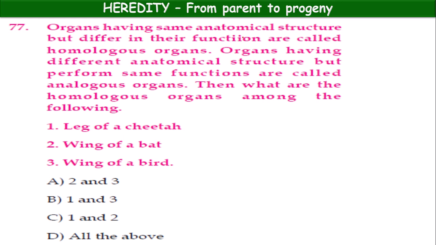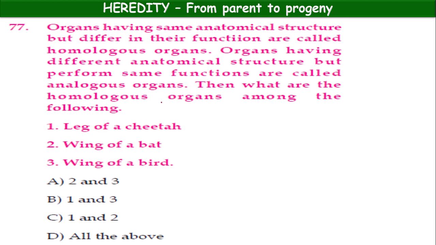The organs having same anatomical structure but differ in their function are called homologous organs. The organs having different anatomical structure but perform same functions are called analogous organs. Then what are the homologous organs among the following? Leg of cheetah, wing of a bat, wing of a bird.